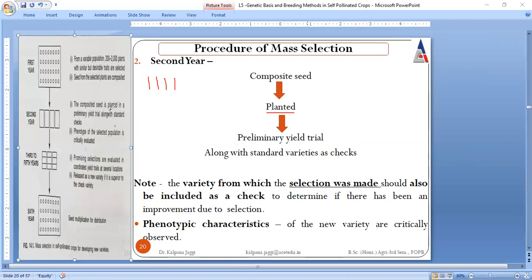You can show the planting of the seeds in this way. The very first step is the plantation, and after the plantation, trials are to be carried out, and preliminary yield trials are always represented in this form. These long length columns are representing preliminary yield trials. Now you must be thinking, why do we need to conduct preliminary yield trials? I again give you a very basic example. Your degree is of 4 years, right?